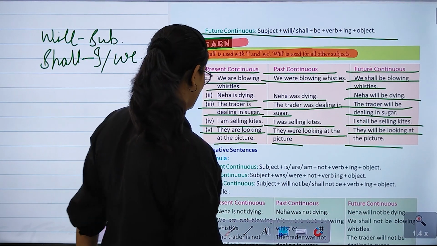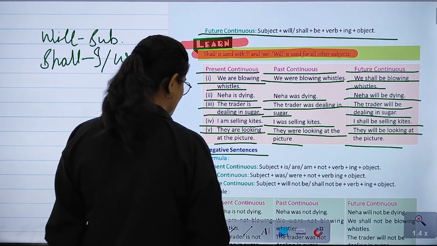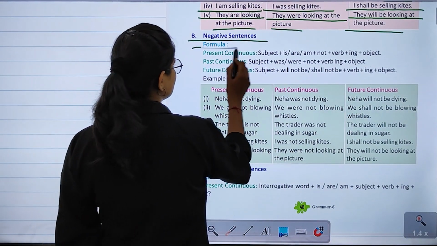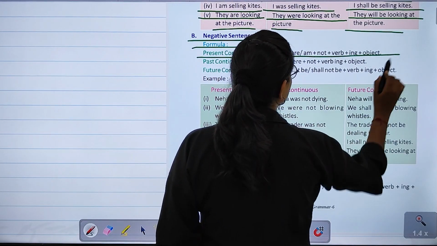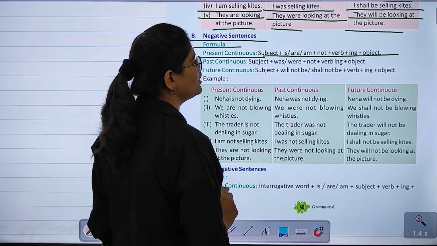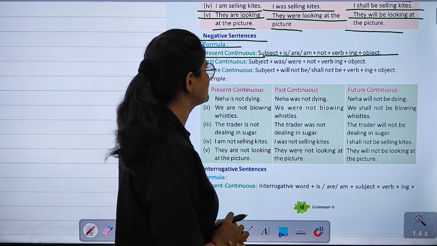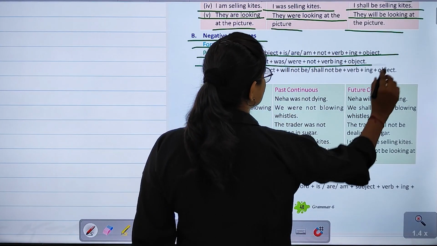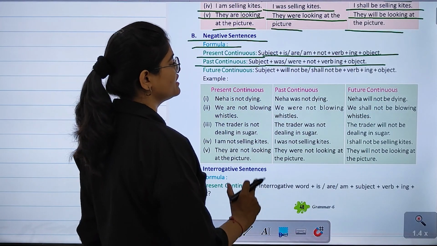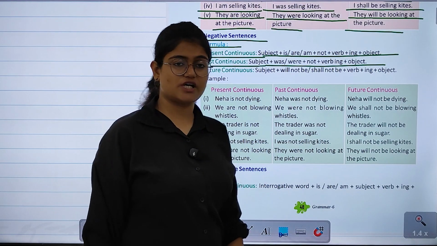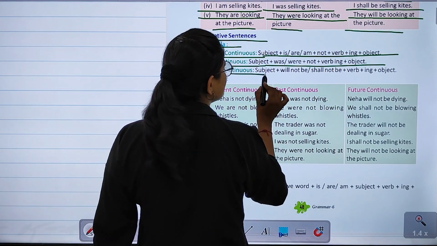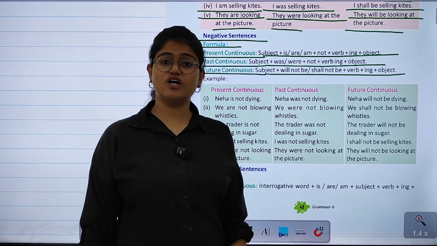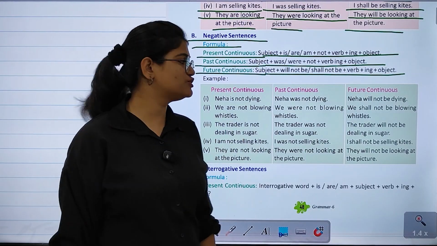Right? After that, the next thing that we have is negative sentences. अब ये negative sentences क्या हैं? So इनका formula present continuous, subject plus is am are plus not plus verb plus ing plus object, right? तो present continuous tense का ये rule होता है. After that, past continuous, subject plus was were plus not plus verb plus ing plus object, right? After that, future continuous, subject plus will not be, shall not be plus verb plus ing plus object, right?